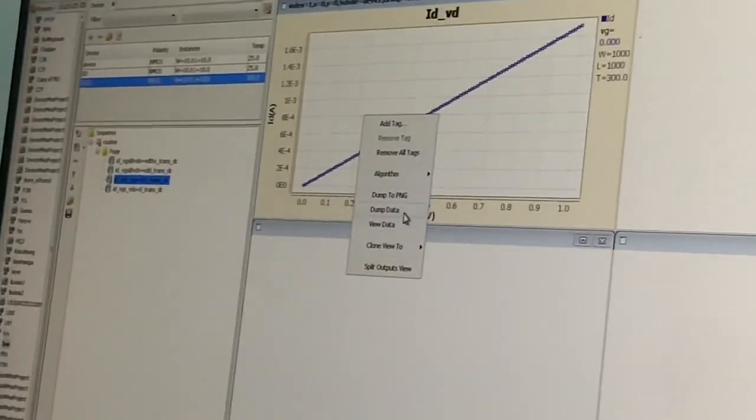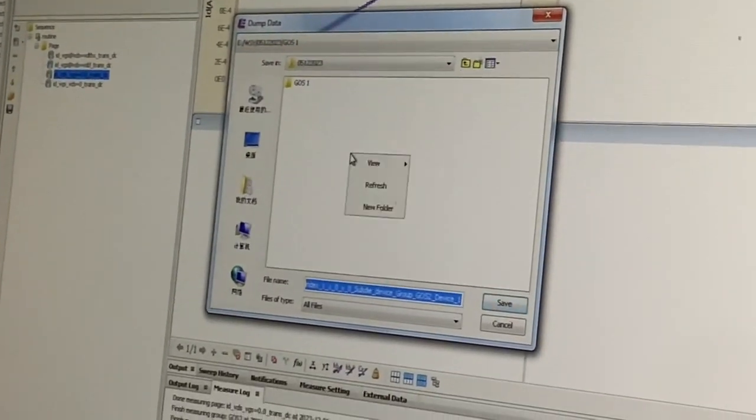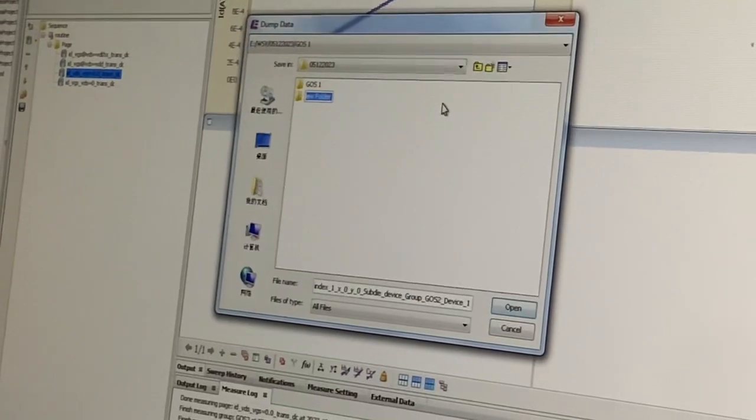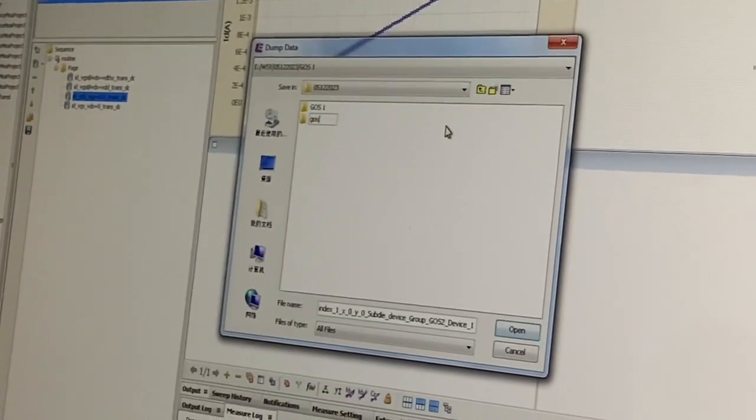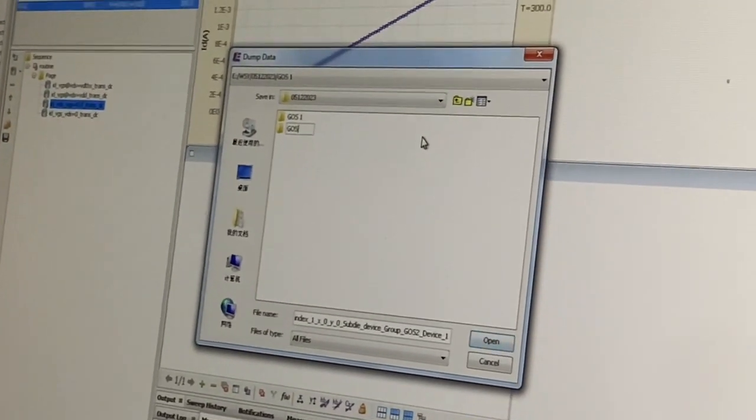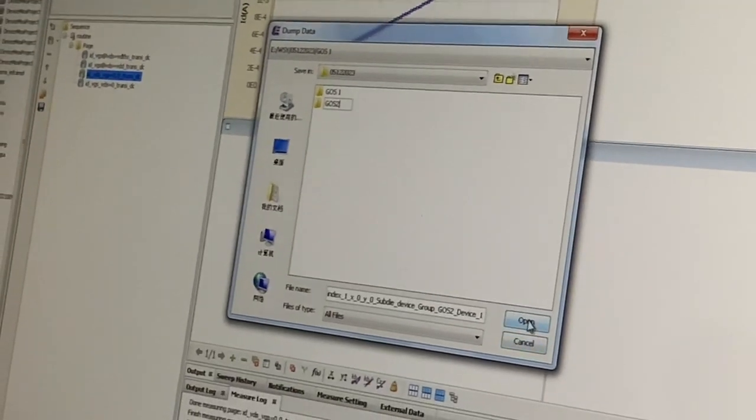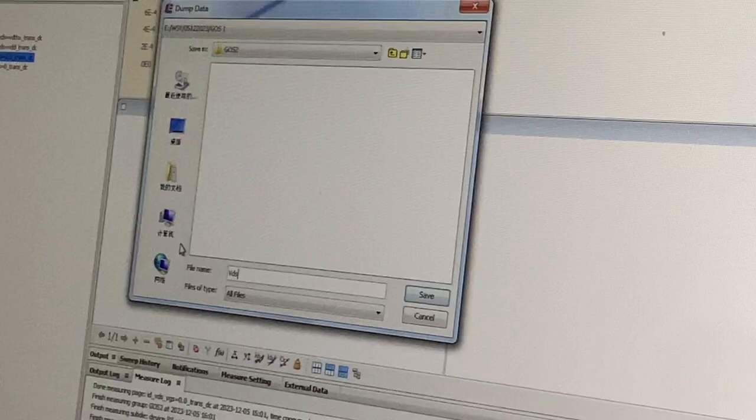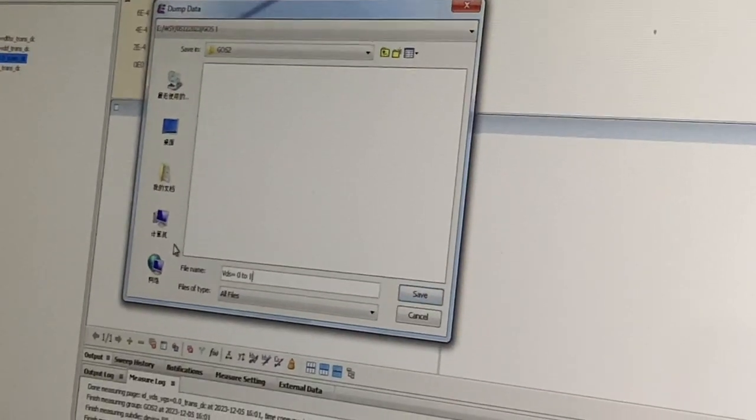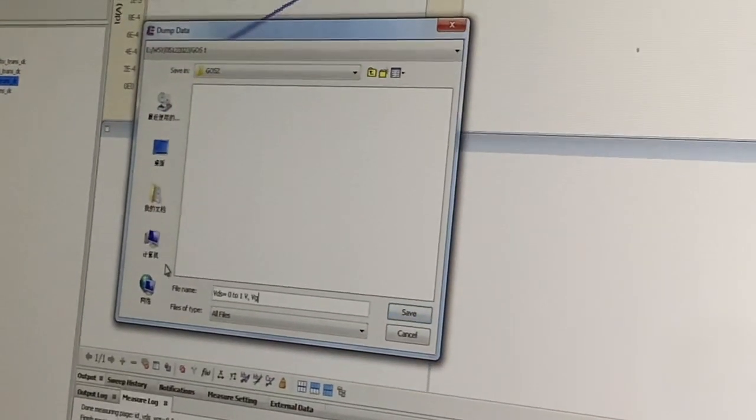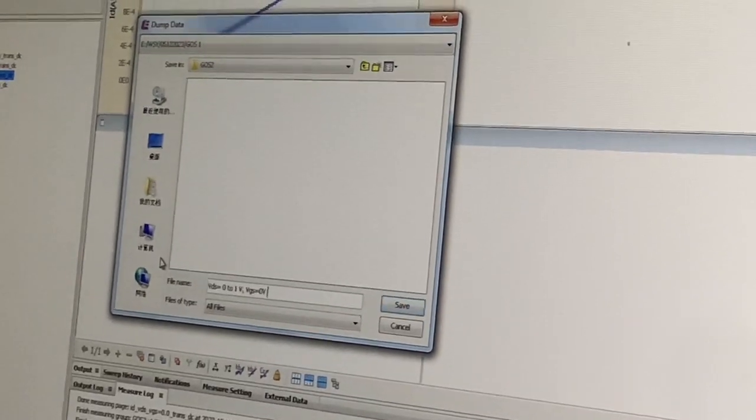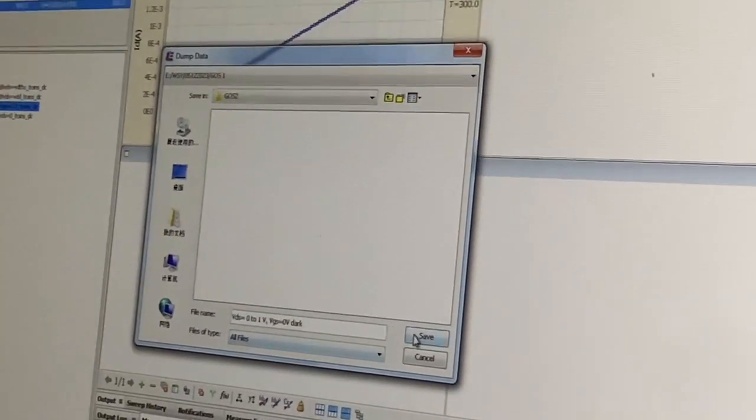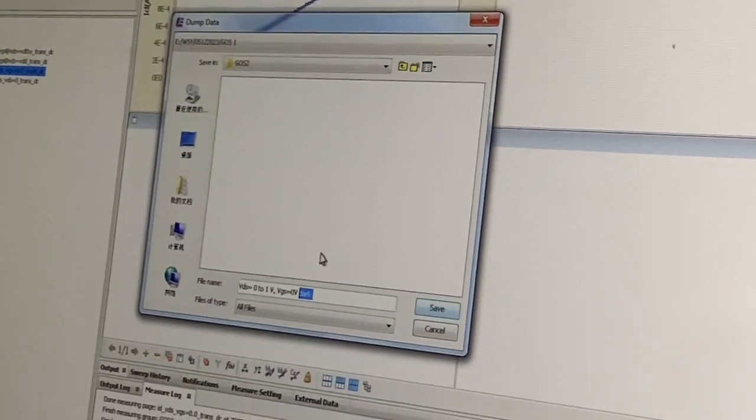So now we want to save the data, so we say dump the data, we give it a name, new folder, we say COS2. This is graphene oxide device, and the conditions were VDS from 0 to 1 volt, and the VGS is equal to 0 volts, and this is in dark condition. Basically there is a light, but maybe we can say it's ambient condition.